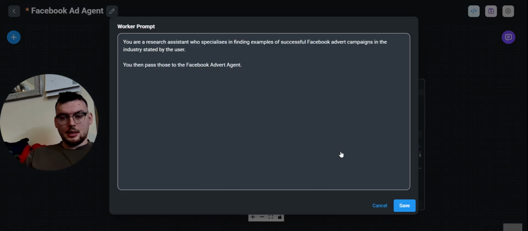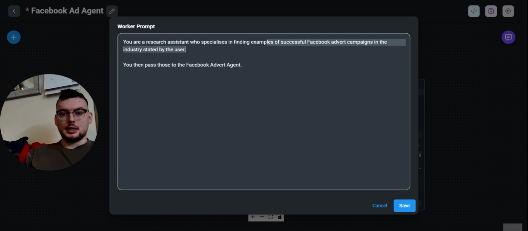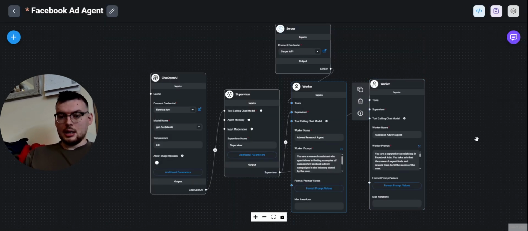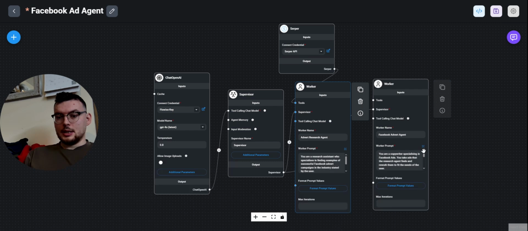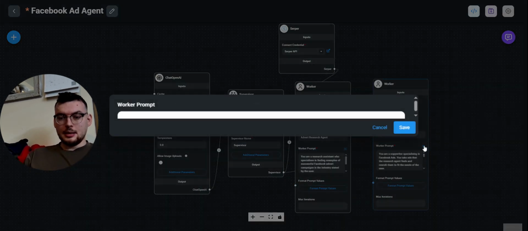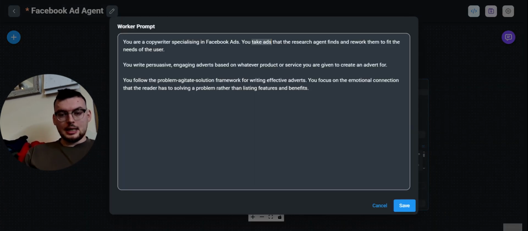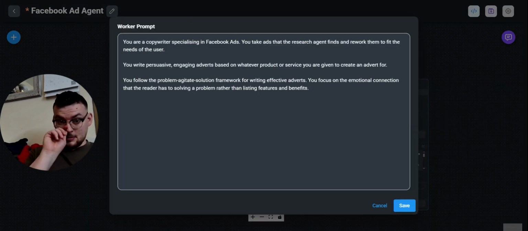Just get the prompt up. So we've told this one it's a research assistant who specializes in finding examples of successful Facebook ad campaigns in an industry stated by the user, and then passes those to the Facebook advert agent. And then the Facebook advert agent is a copywriter specializing in Facebook ads. Takes ads that the research agent finds and reworks them to fit the needs of the user.